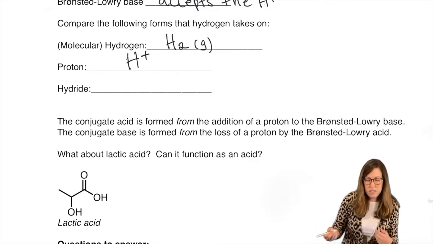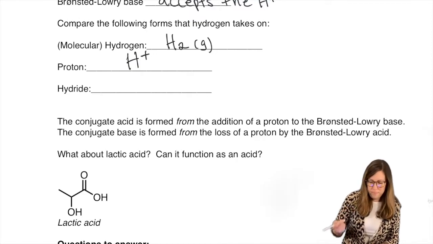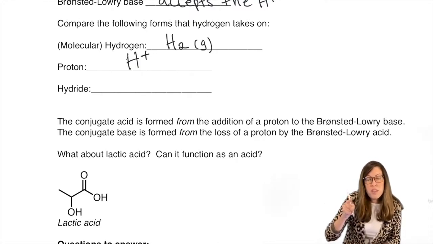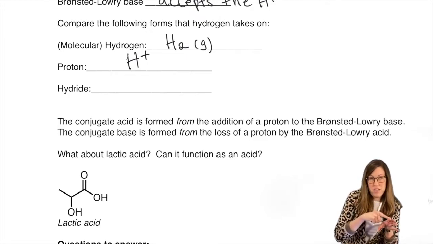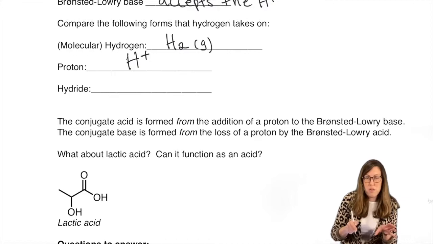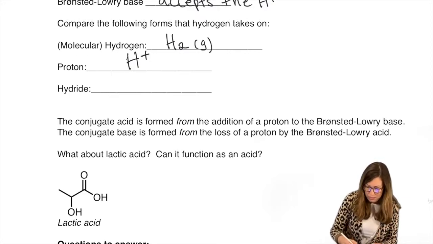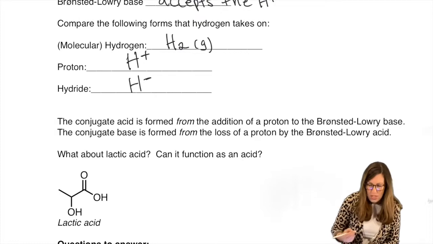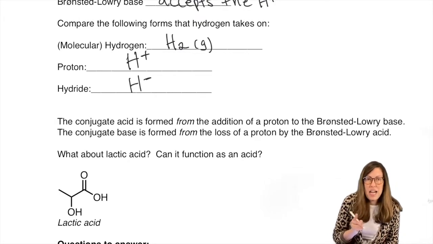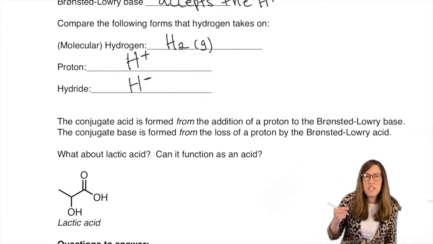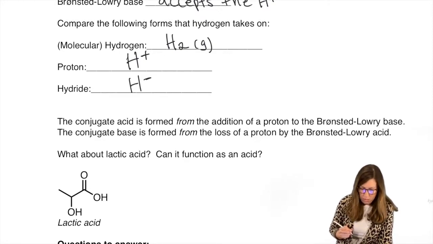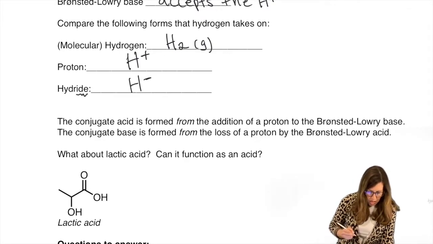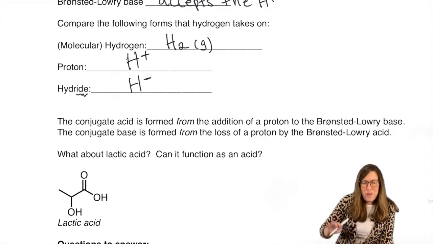It's broken the bond, right? And the electrons didn't go with it. There are times the electrons do go with it. So when you break a bond to hydrogen and the electrons choose to go with hydrogen, that's no longer a proton. That's an H-. That's a hydride. The ide suffix, remember, is reserved for anions, like chloride versus chlorine. So chlorine Cl2, chloride Cl-, right? So the ide suffix indicates that you have an H-, right? Okay, so you want to get those straight so we know what form we're really talking about.